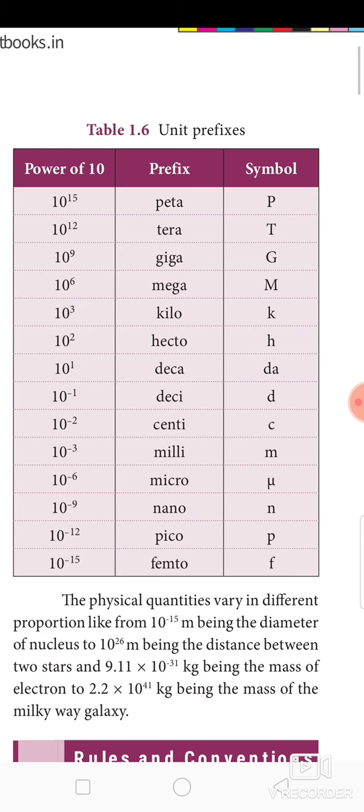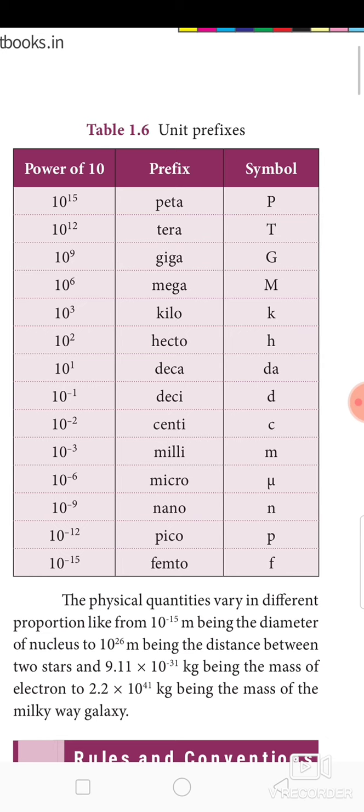Peta means 10 to the power plus 15. Similarly, 10 to the power minus 15 means femto. 10 to the power plus 12 means tera. 10 to the power minus 12 means pico. 10 to the power plus 9 is giga, and 10 to the power minus 9 is nano. 10 to the power plus 6 is mega, and 10 to the power minus 6 is micro. 10 to the power plus 3 is kilo, and 10 to the power minus 3 is milli. 10 to the power plus 2 is hecto, and 10 to the power minus 2 is centi.